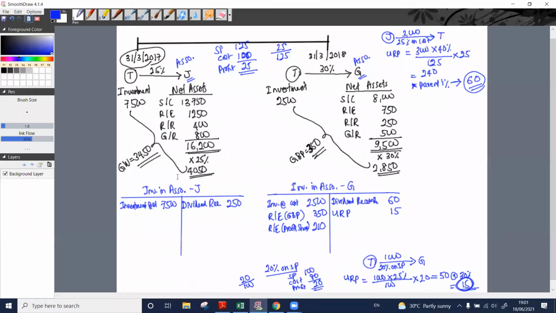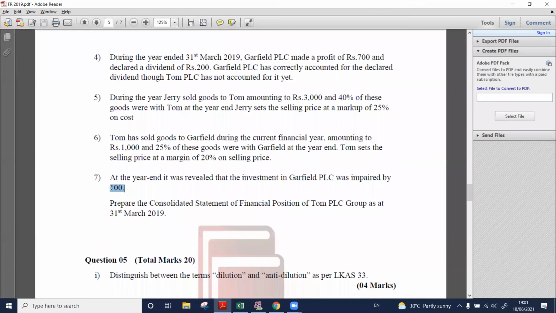So how can we treat this amount then? If the investment is impaired, what should happen to the balance of the investment in associate account? With goodwill impairment, when the goodwill is impaired, we credited the goodwill account. In the same way, if our investment in associate has been impaired, we need to credit the investment in associate account. Where to debit? Retained earnings debit.